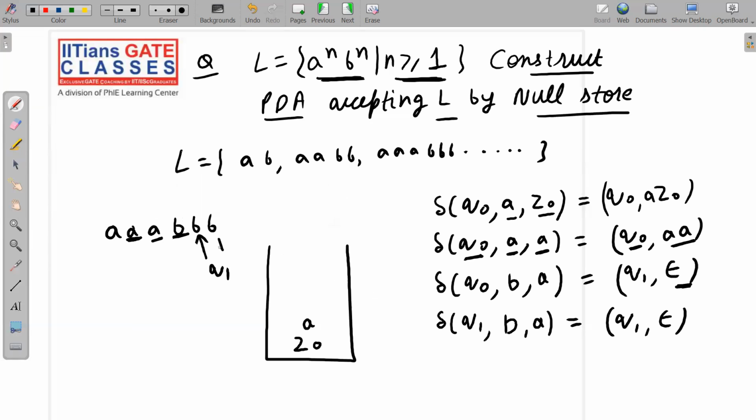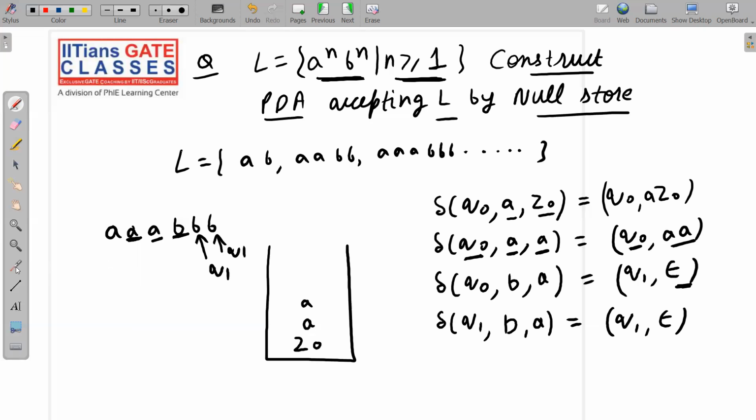Now again the read head will move one position to the right. The state will be Q1 only, because this is obvious now. See here carefully, I need not explain it again and again, because the video will be a bit lengthy. On Q1 we have read B and we have read A from the stack. We have this move, so we will move to Q1 only. The read head will move one position to the right and we will stay on Q1.